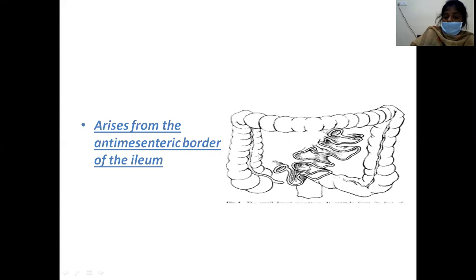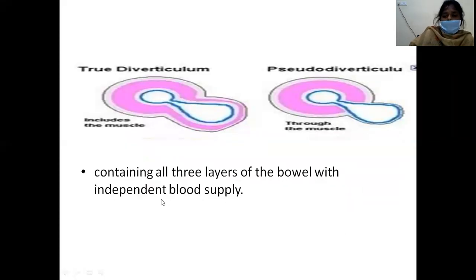You all know, no? The ileum is attached to the mesentery and it has an anti-mesenteric part. So it arises mostly at a distance of 2 feet from the ileocecal valve, that is the terminal ileum, from the anti-mesenteric border. We had already discussed true diverticulum or false diverticulum, or pseudodiverticulum. A true diverticulum contains all the layers of the bowel with an independent blood supply, whereas a pseudodiverticulum will have only a few layers, and this is common with the colon. Colonic diverticula are mostly pseudodiverticula.